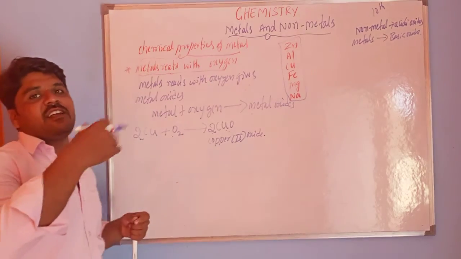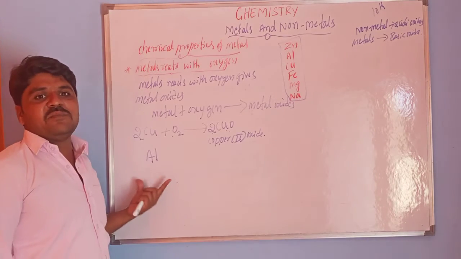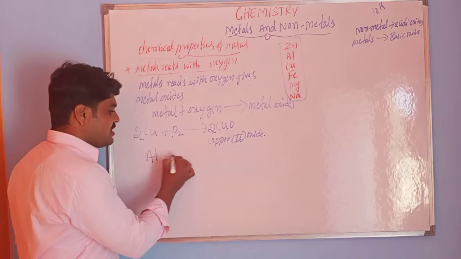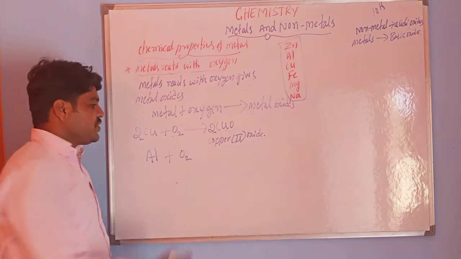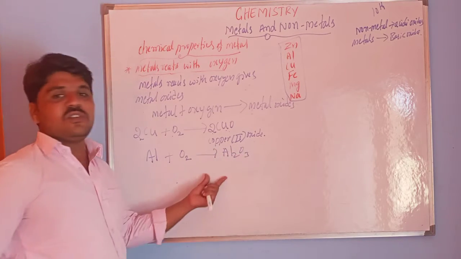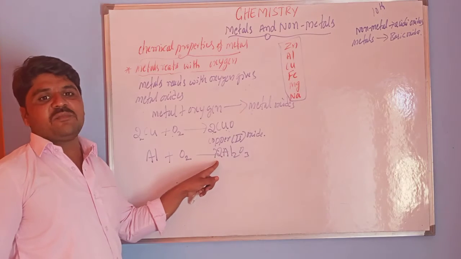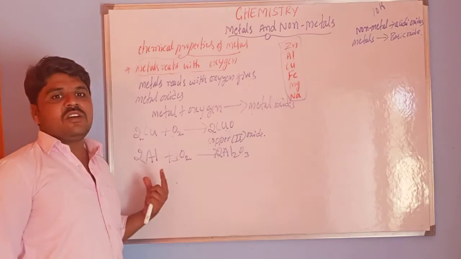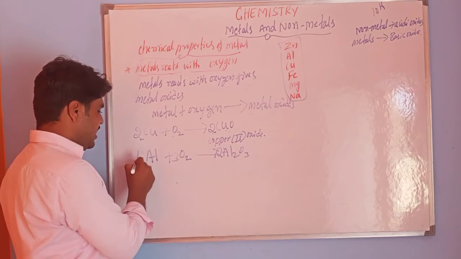Similarly, we can take another example, aluminium. The symbol of aluminium is Al. Al reacts with oxygen, O2, and gives Al2O3. For balancing, I use a coefficient of 2 in the products, 3 for oxygen, and 4 for Al: 4Al plus 3O2 gives 2Al2O3.